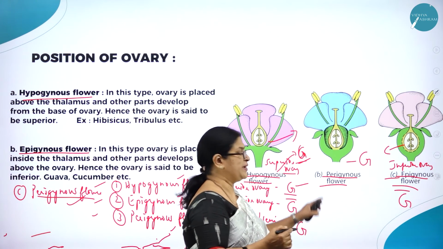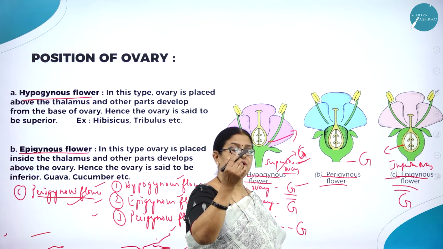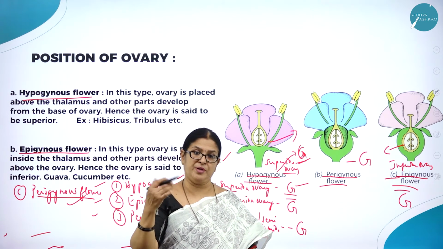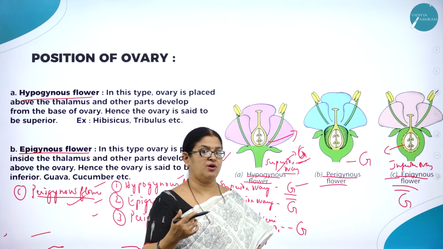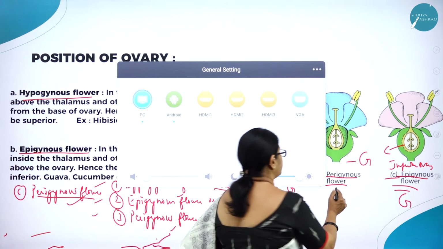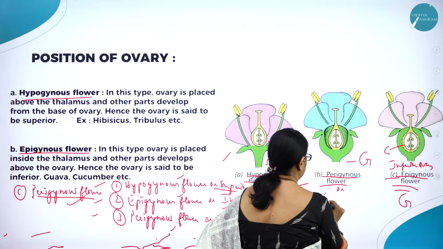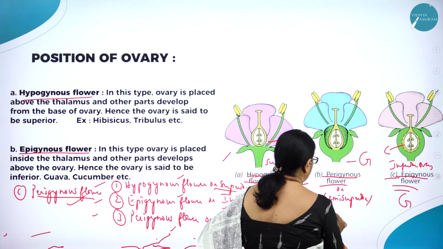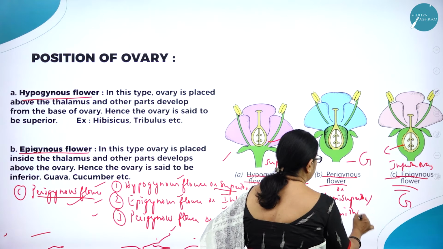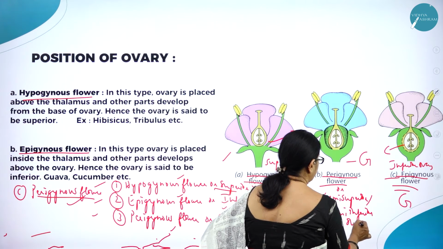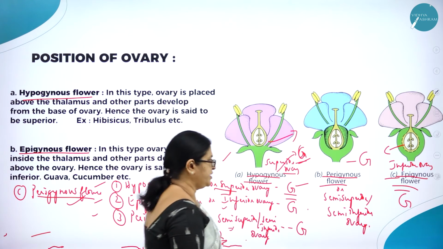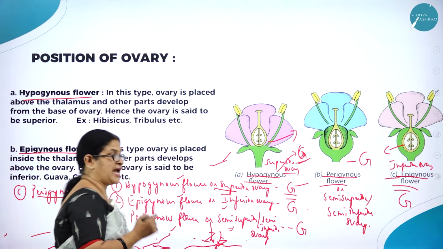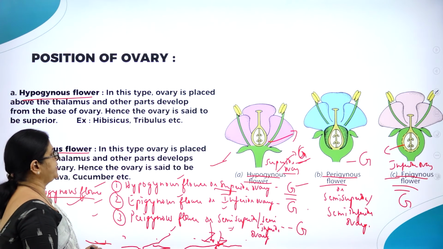Right. Now, what is perigynous flower? Neither above nor below. That is, the position of the ovary is neither above the thalamus nor below the thalamus. Such a flower is called perigynous flower or it is otherwise called semi-superior or semi-inferior ovary. Semi-superior or semi-inferior ovary. Hope you have understood. Try to understand the diagrams here. These diagrams are very, very important.